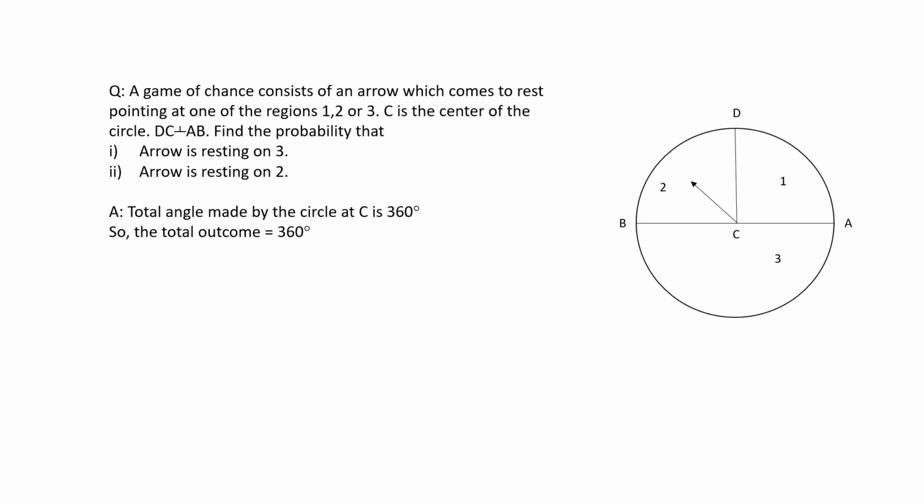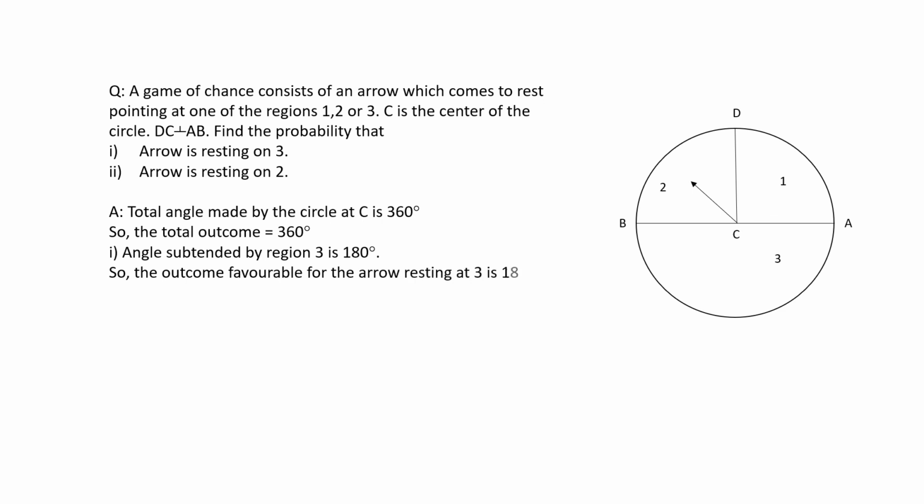Now come to the first bit: the arrow is resting on 3. The angle subtended by region 3 is 180 degrees. So the outcome favorable to the given event, that the arrow is resting on 3, is 180 degrees. So the required probability of the arrow resting at 3 is 180 degrees by 360 degrees, which is 1 by 2.